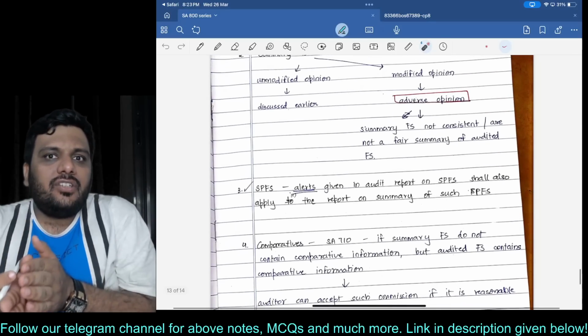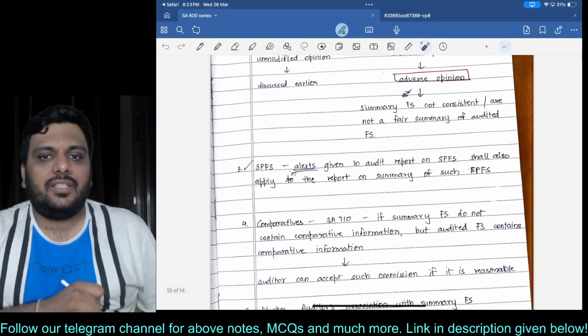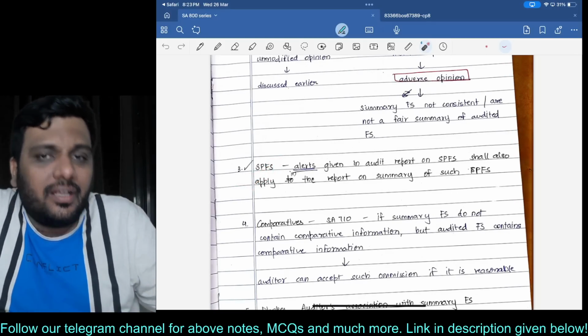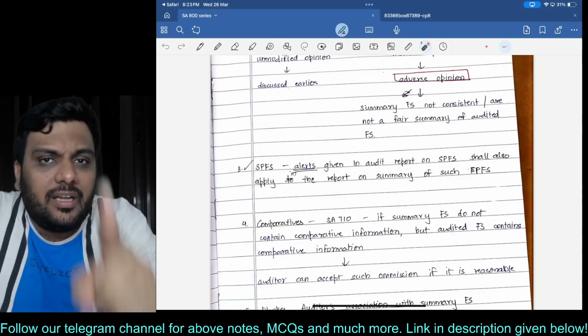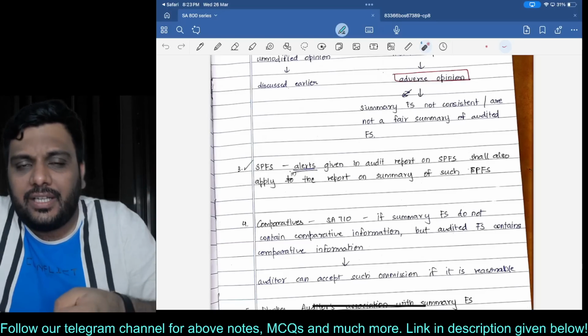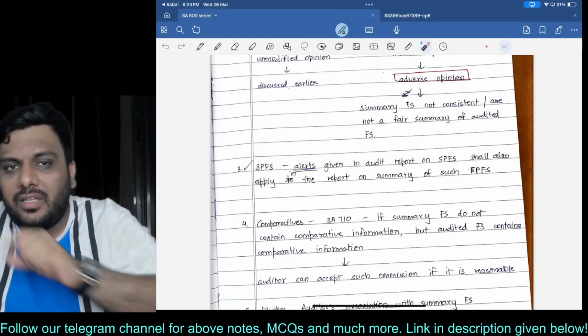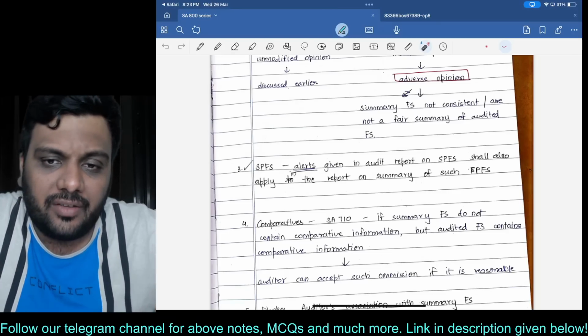If the summary financial statement is prepared from special purpose financial statement, then whatever alerts we have given in SA 800, you can rewind and see it again. Whatever alerts we have given in SA 800 about the purpose of the financial statement, about the restriction on distribution or use of the audit report, the same alerts will be given over here in the report on summary FS.